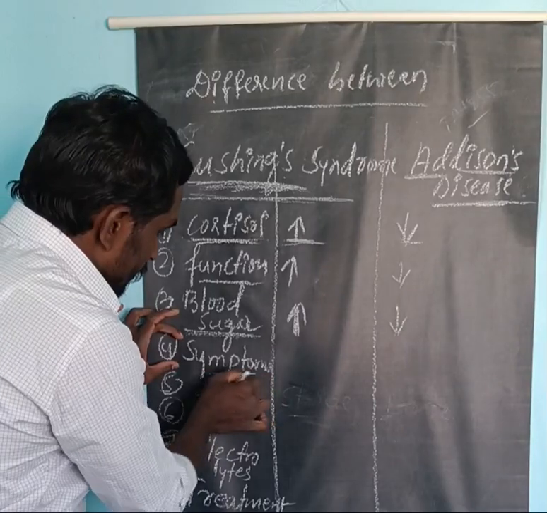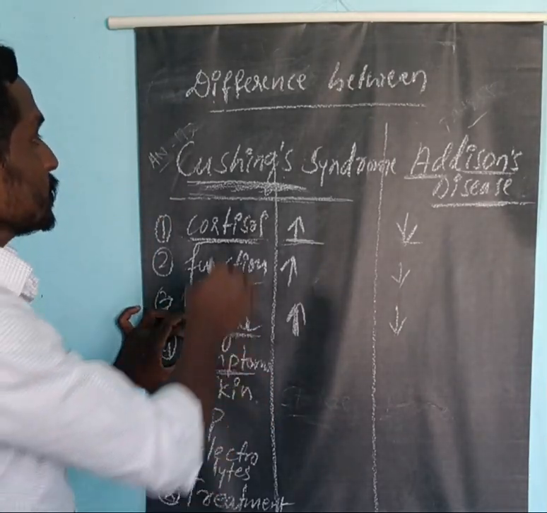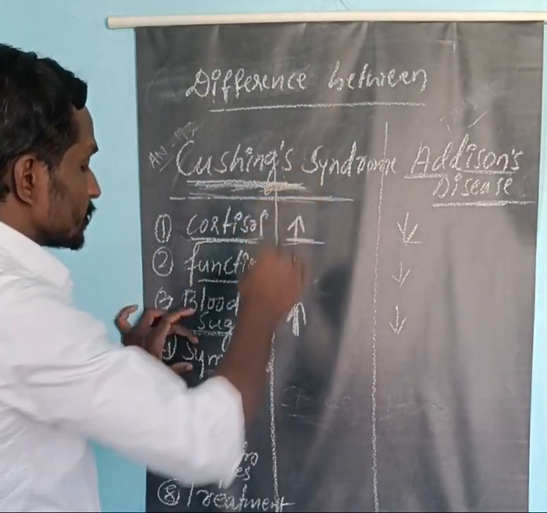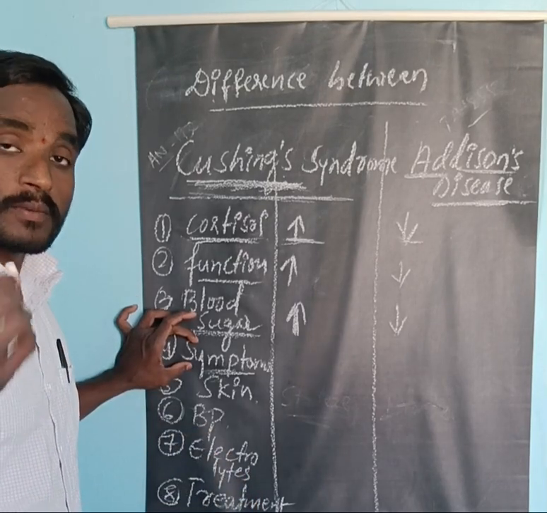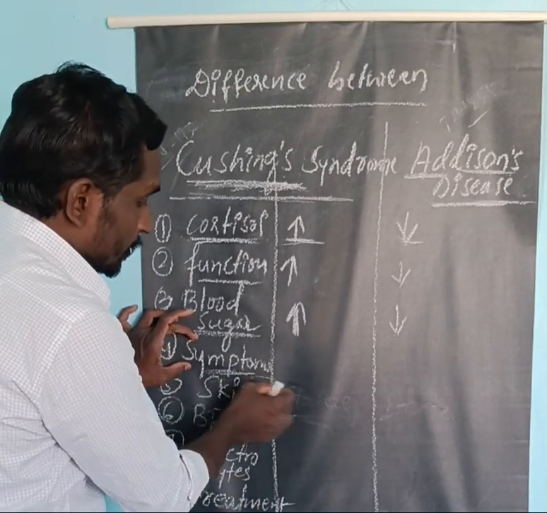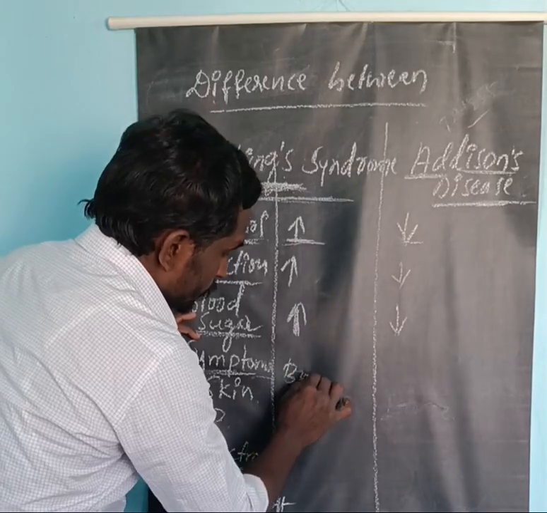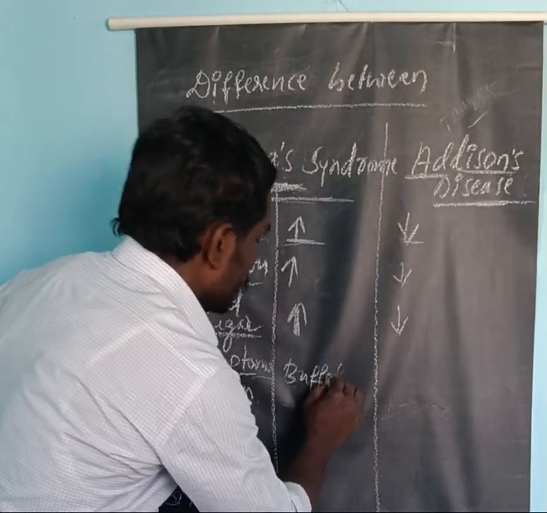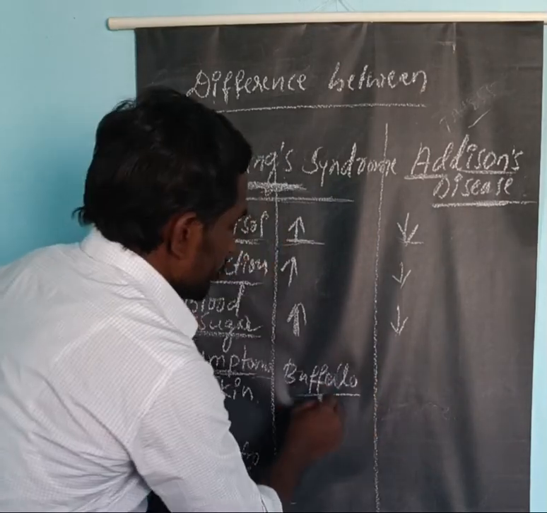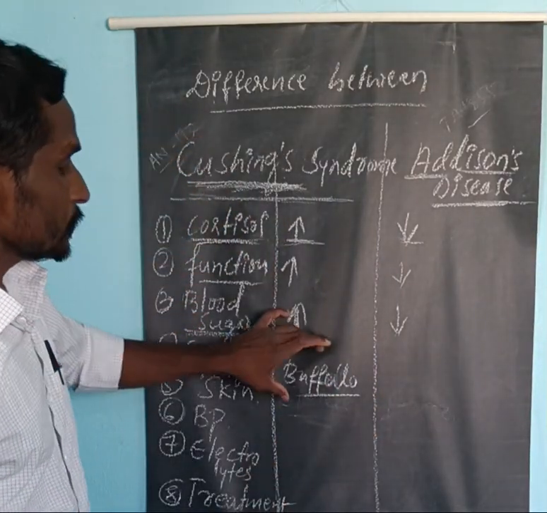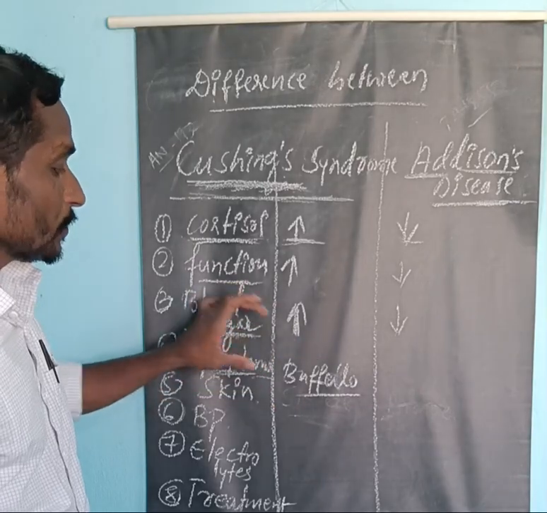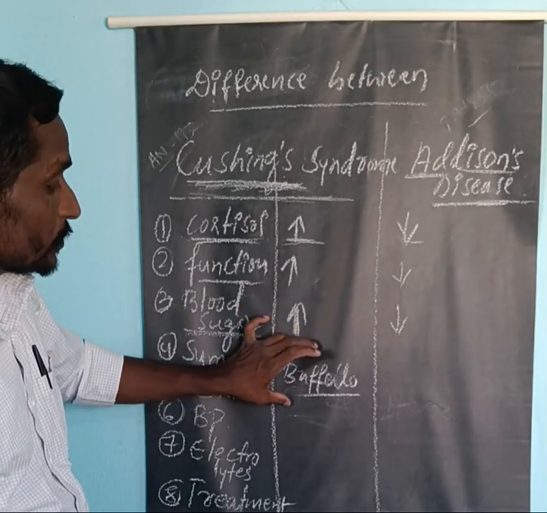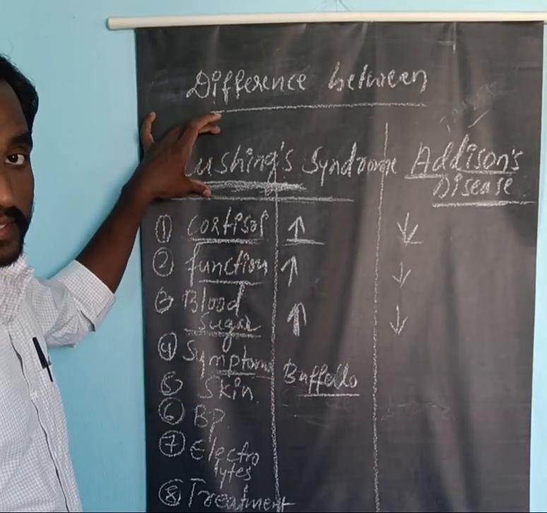Now coming to the symptoms, the persons who are suffering from Cushing syndrome show especially the moon face shape, the buffalo hump, and the truncal obesity. The buffalo hump is one of the most important characteristics, along with the truncal obesity as well as the moon face appearance. So these are the most important features of Cushing syndrome.